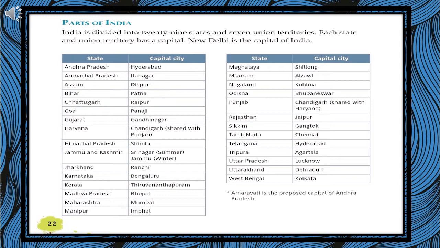Nagaland, Kohima. Odisha, Bhubaneswar. Punjab, Chandigarh. Rajasthan, Jaipur. Sikkim, Gangtok. Tamil Nadu, Chennai. Telangana, Hyderabad. Tripura, Agartala. Uttar Pradesh, Lucknow. Uttarakhand, Dehradun. West Bengal, Kolkata.